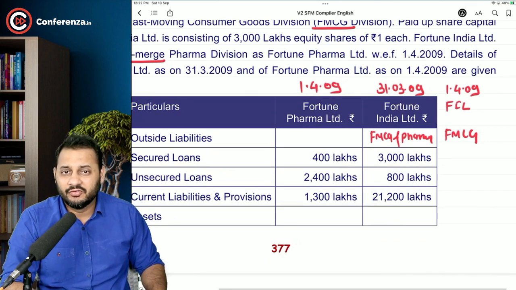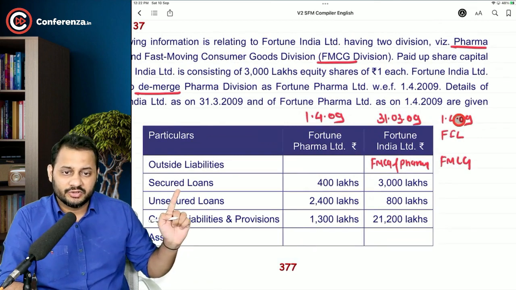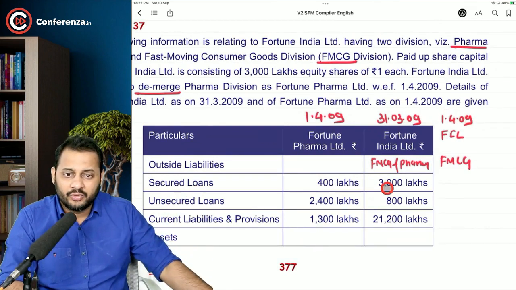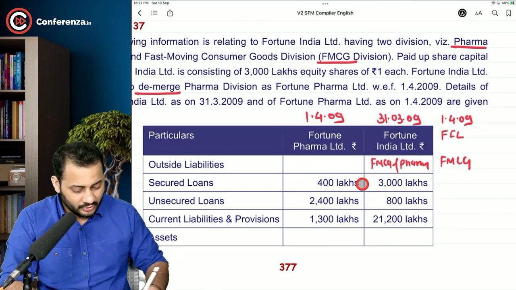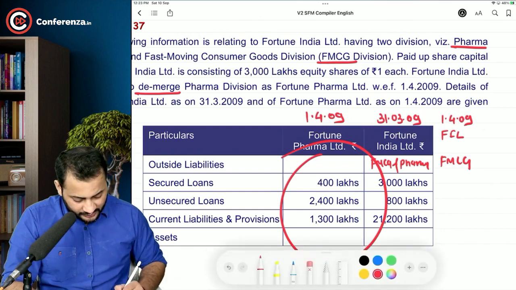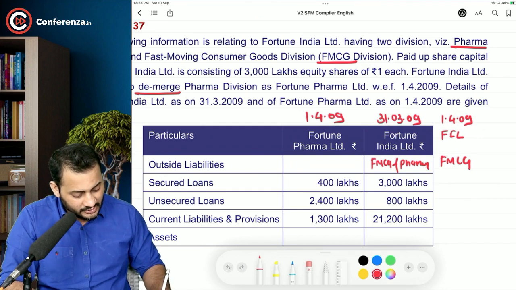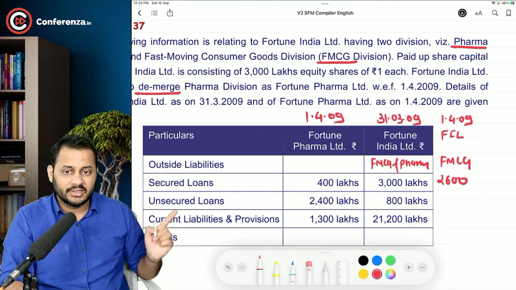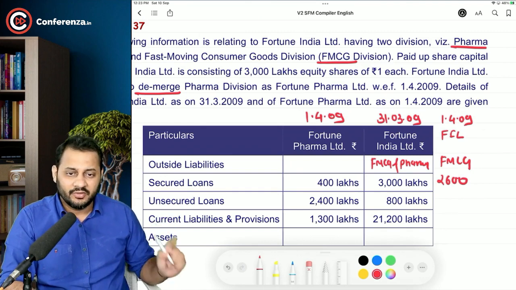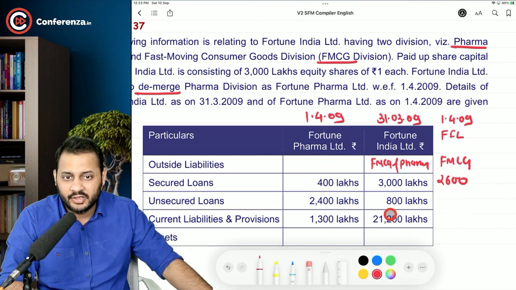So you don't have to deduct individual figures because there will be some issues at that time. See, secured loans, if you deduct 400 out of 3000, we will assume that all these Fortune Pharma values are included in the Fortune India. So if we deduct the secured loan 400 from 3000, we will get the FMCG secured loan, which will be 2600. But there will be a problem in case of unsecured loan. We cannot deduct 2400 out of 800. Okay, so this is a practical issue in this question.